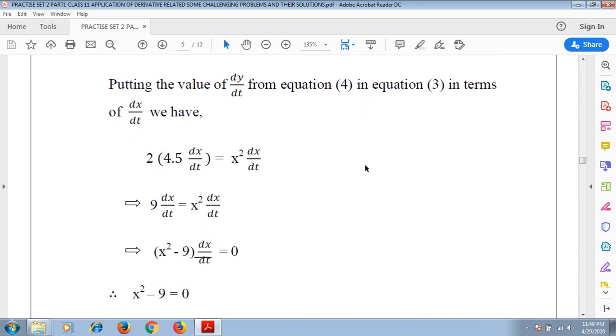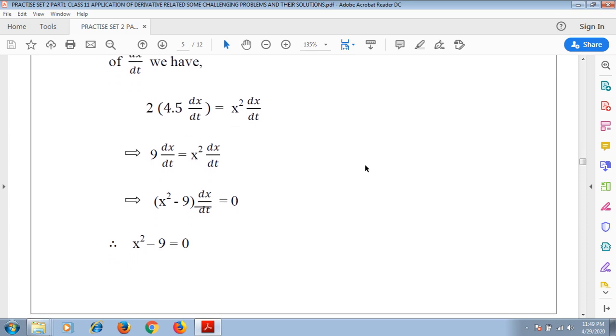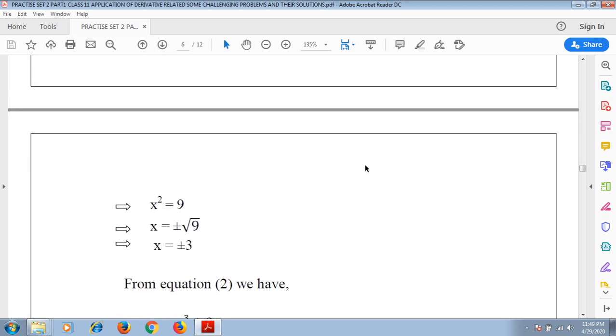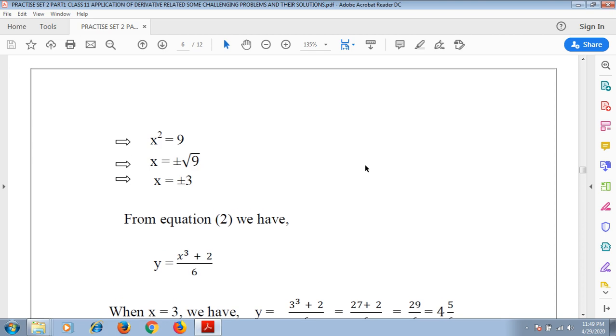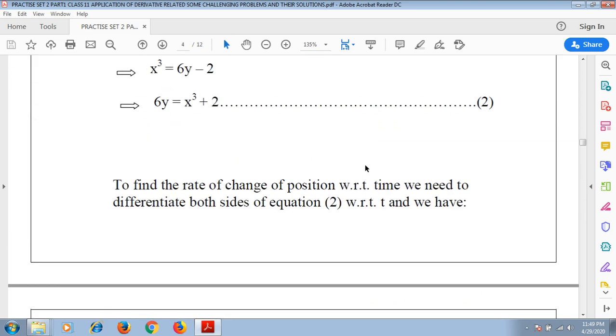So we have (x square minus 9) into dx/dt equals 0. Since dx/dt is not equal to 0, we have x square minus 9 equals 0, which results in x equals plus minus 3. From equation 2, look at this equation, 6y equals x cube plus 2. So y will be (x cube plus 2) by 6.